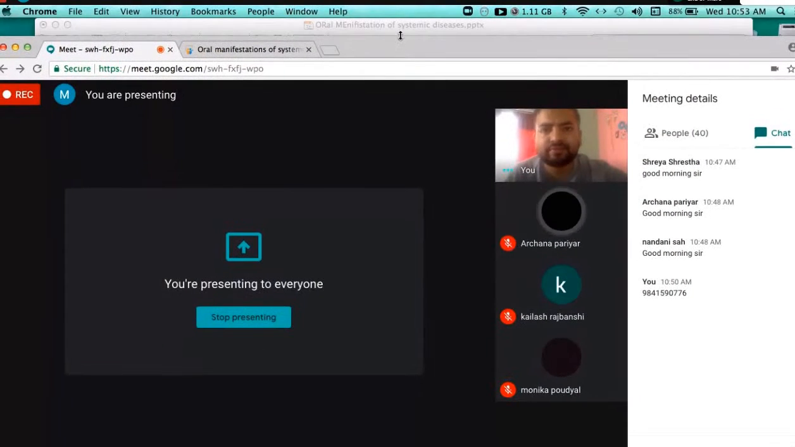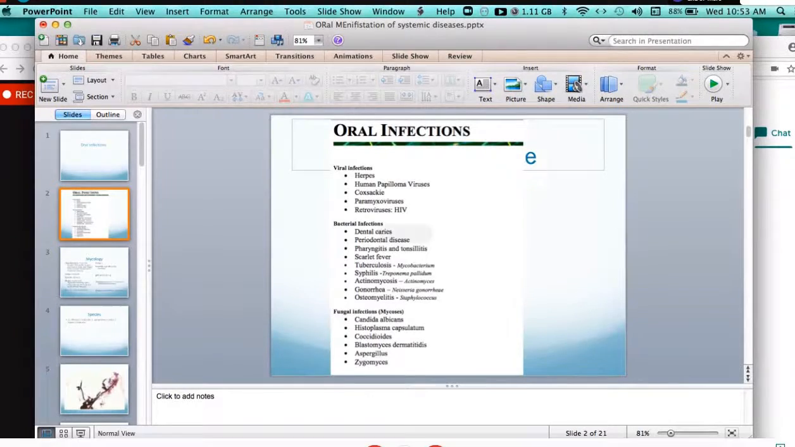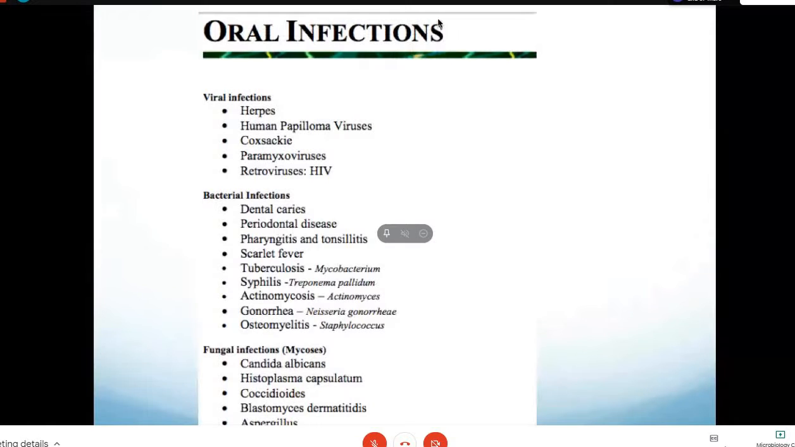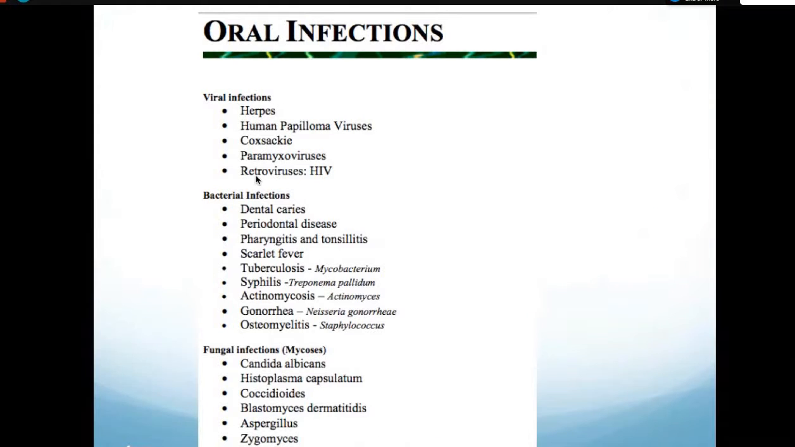Yes, sir. Okay. So these are the oral infections: viral infections, bacterial infections, and fungal infections. We have talked a little bit about viral, bacterial and fungal causative agents of oral infections. Today we will talk in detail about a common manifestation which is caused by a fungal agent, that is Candida albicans.